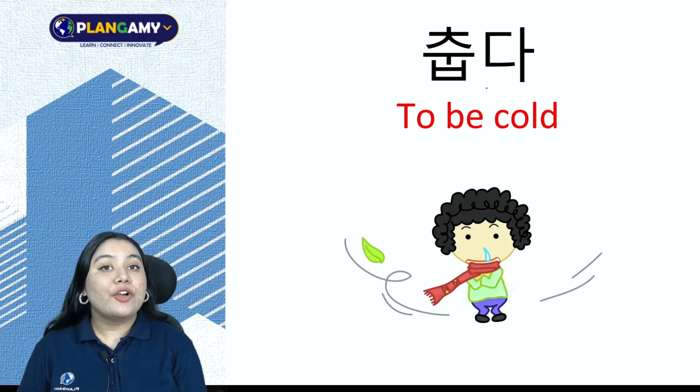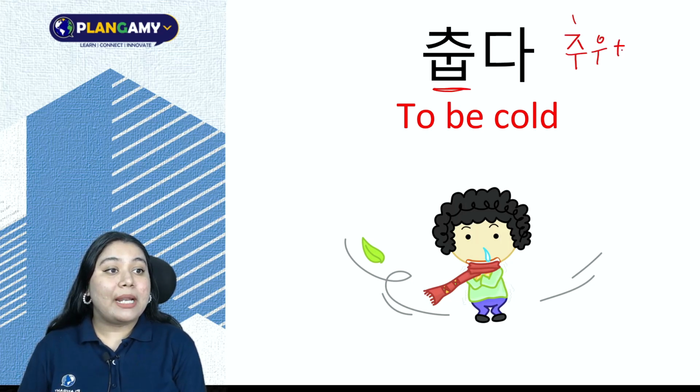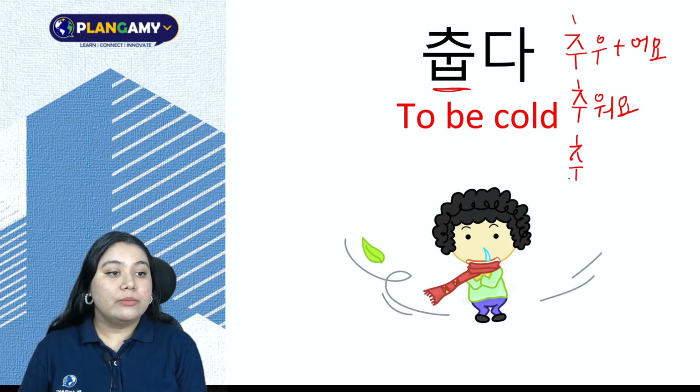Next one, we have 춥다. 춥다 is to be cold. Again, ending with a ㅂ. Same rule. 추우 plus 어요. So this would become 추워요. It's cold. Formal, 춥습니다.